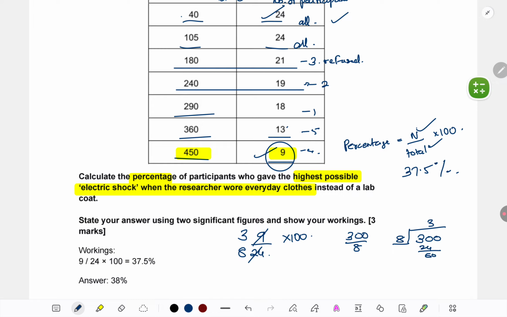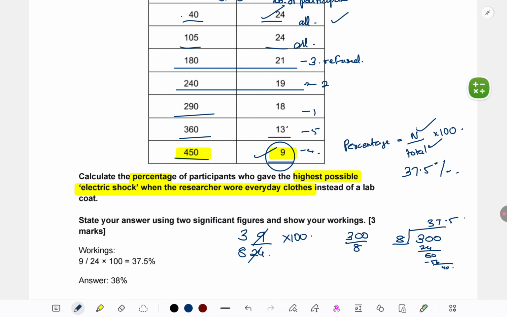Then you will be left with 8 sevens are 56. I'm sorry, 56. And then you'll have 40, so 0.5. This way also you can do it. Okay, either way that you do it, you have to show your workings.